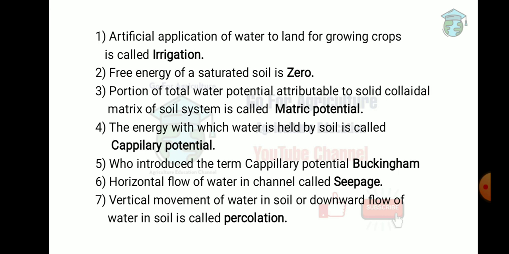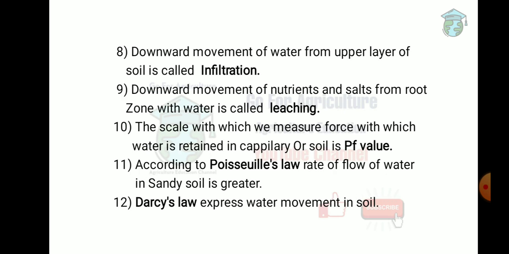So percolation occurs in water saturated soil, and it is due to vertical movement or downward flow of water. Next one: the downward movement of water from the upper layer of soil is called infiltration.